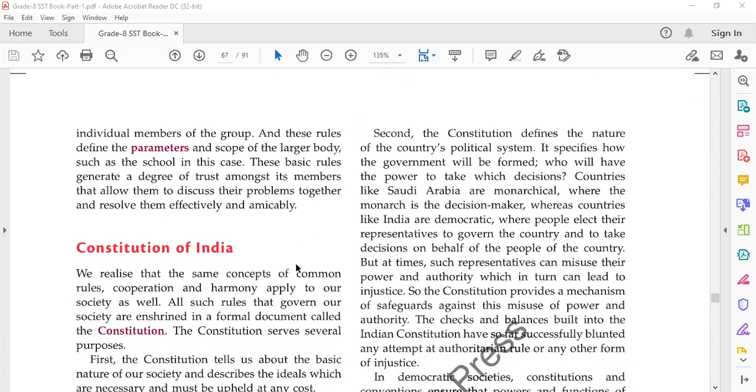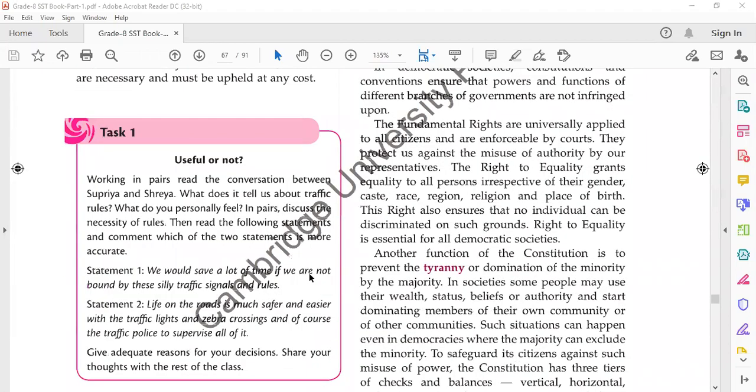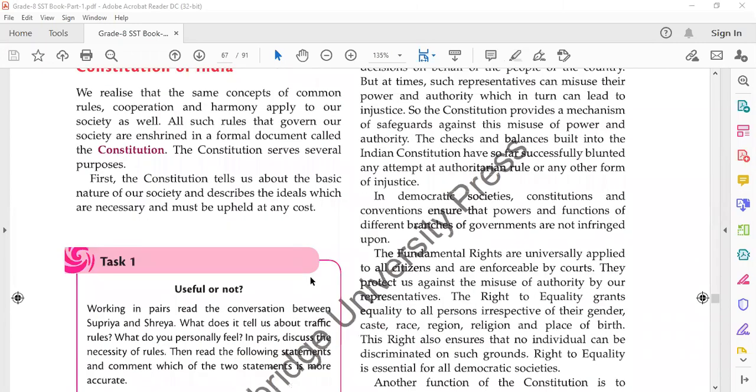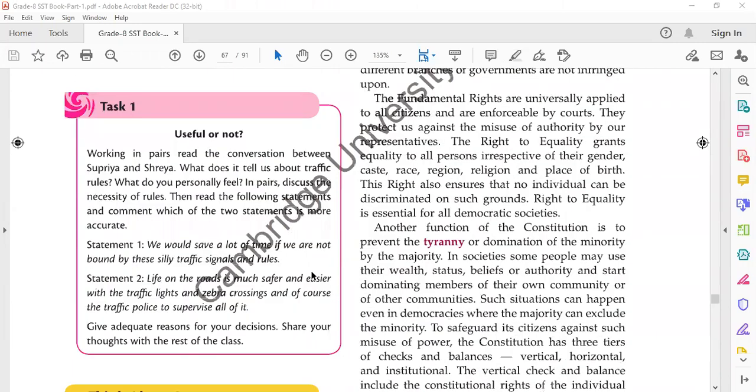Okay, so the constitution was also made by a group of leaders who formed the Constituent Assembly. Now, the Indian Constitution provides us with various types of rights and it keeps the government responsible before the people.